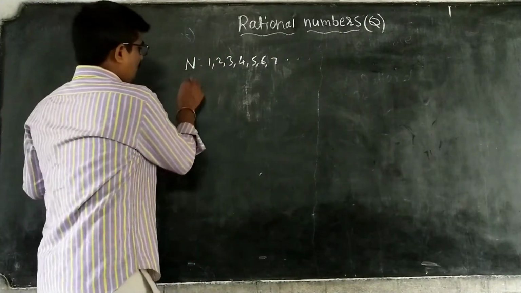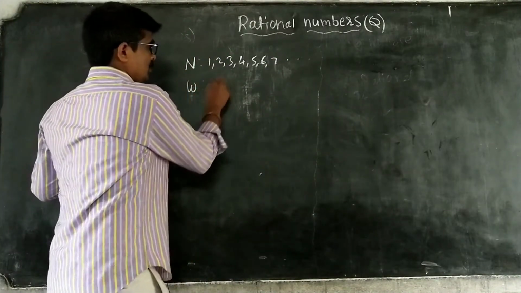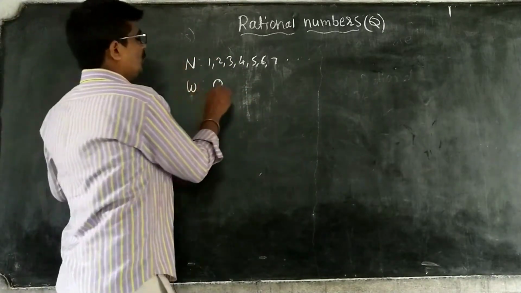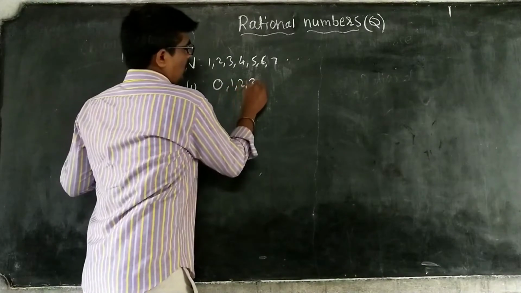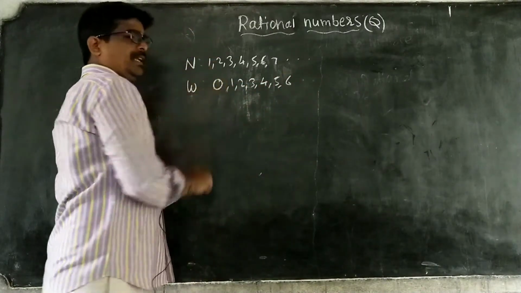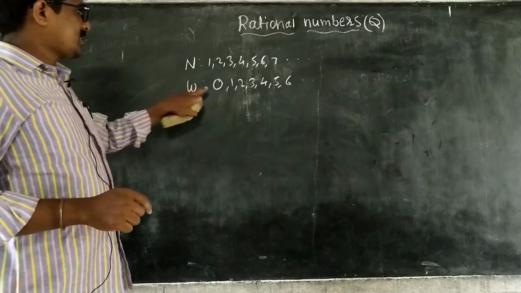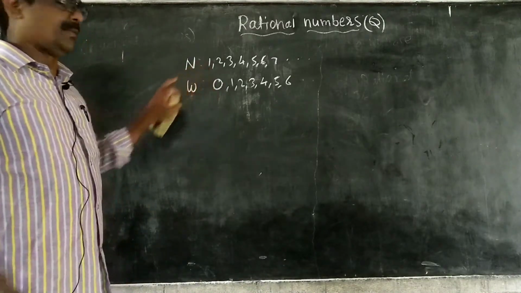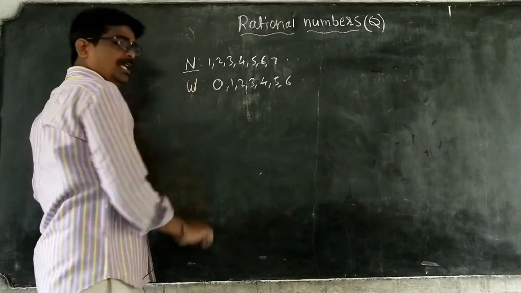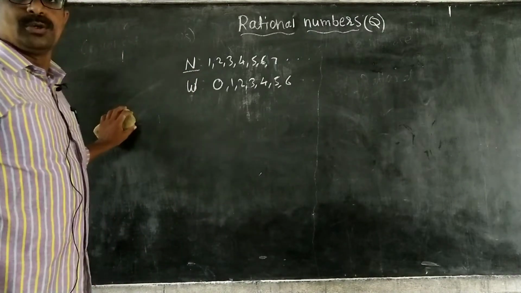Next, whole numbers, W, 0, whole. Natural numbers having 0 are called whole numbers. Natural numbers notation is N, whole numbers notation is capital W.